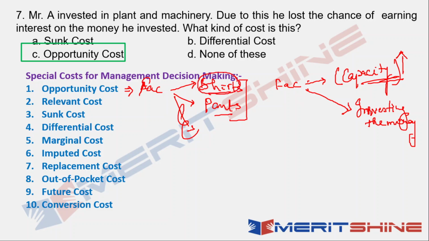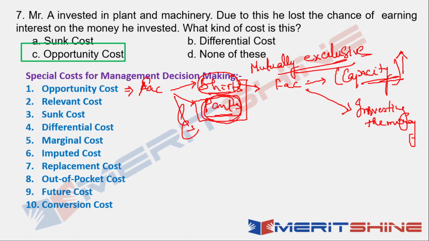If I make shirts, I will not be able to make pants. For opportunity cost, that is very important: both the alternatives should be mutually exclusive. What does it mean? It means that if you do one, you cannot do another. So the opportunity cost of making shirts is the cost that you accrue for not making pants.